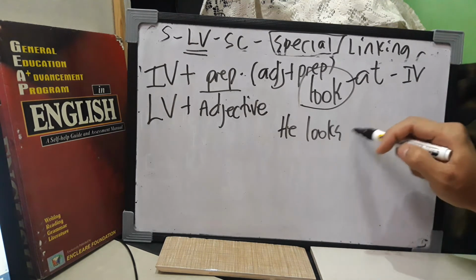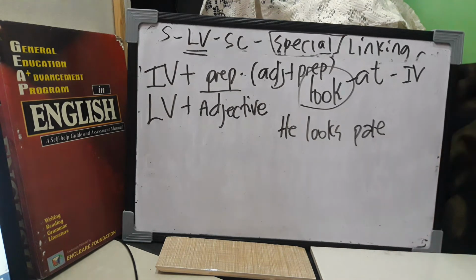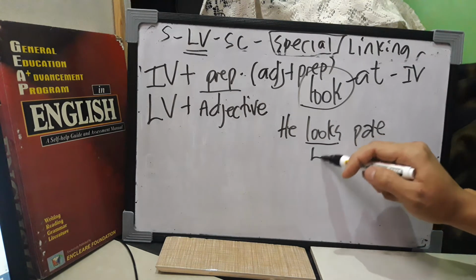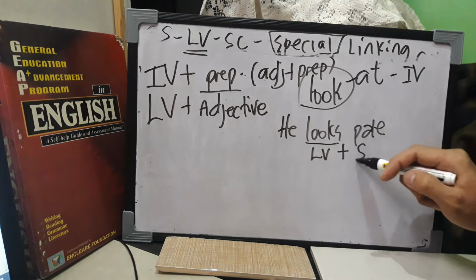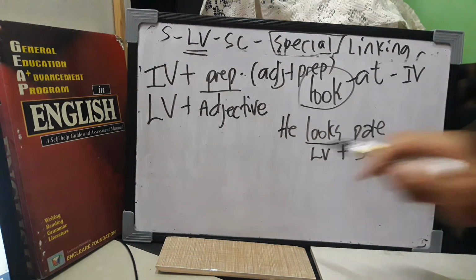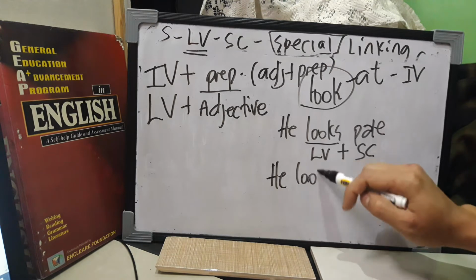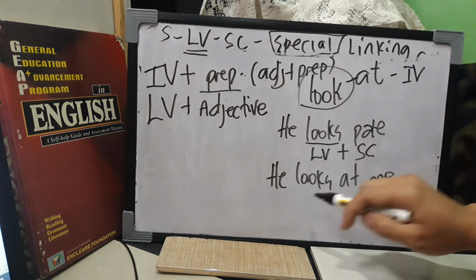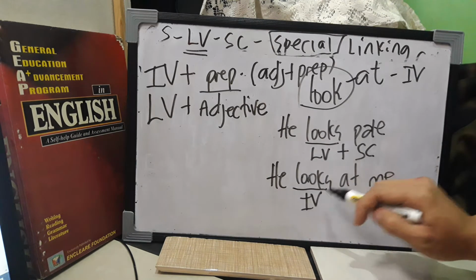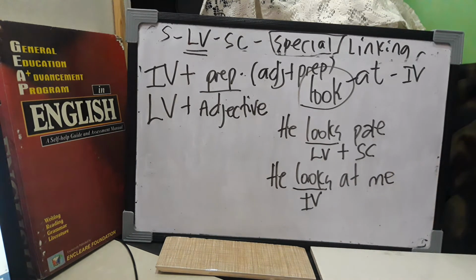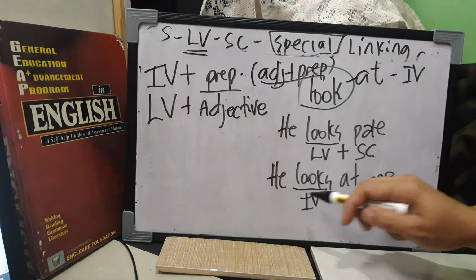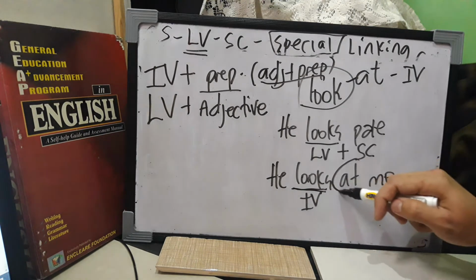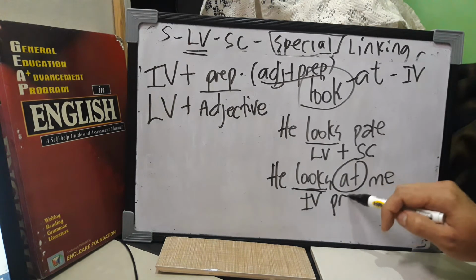Look at this example here. He looks pale. So looks in this sentence, guys, is what? A linking verb plus a subject complement. But when we do like this, he looks at me. So, guys, look is an intransitive verb because this is a collocation, just like what I've told you. There are some adjectives also in grammar that can be followed by a preposition, and one example of that is look. And look at, so this is a preposition.